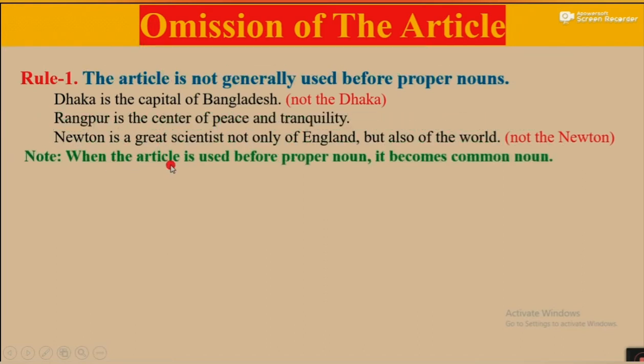Note, when the article is used before a proper noun, it becomes a common noun. So we can use article before common noun. And if we use article before a proper noun, it becomes a common noun. For example, a Newton cannot be a Milton. Here, a Newton means not a proper noun, not a particular person, but a scientist. And Milton here means a poet. So, a scientist cannot be a poet.